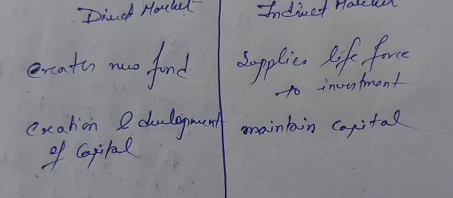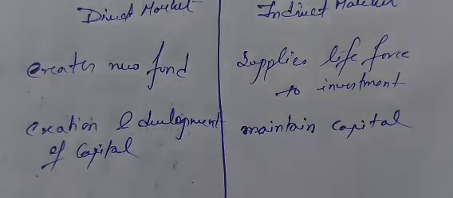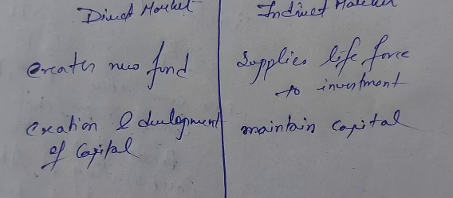Development or creation of capital is done in the primary market, whereas the maintenance of capital is done in the secondary market. Of course the primary market or the existence of the new issue market is very much important for the economic welfare. Similarly, the existence of secondary market is also required for the maintenance of that welfare, to keep the welfare at a stable position. So these are the basic differences between the new issue market and the secondary market.